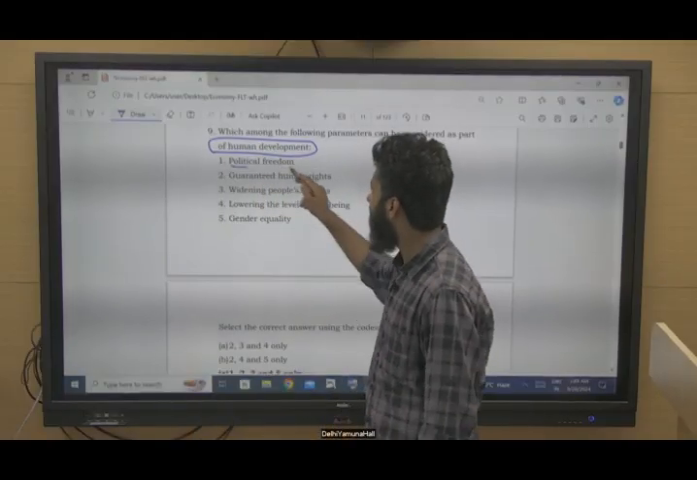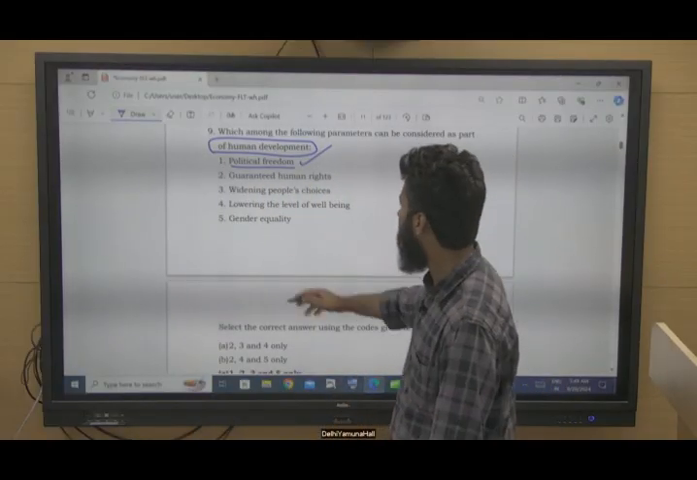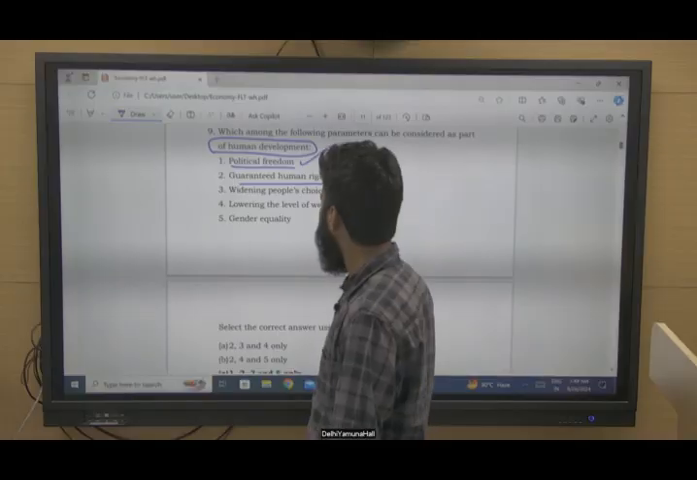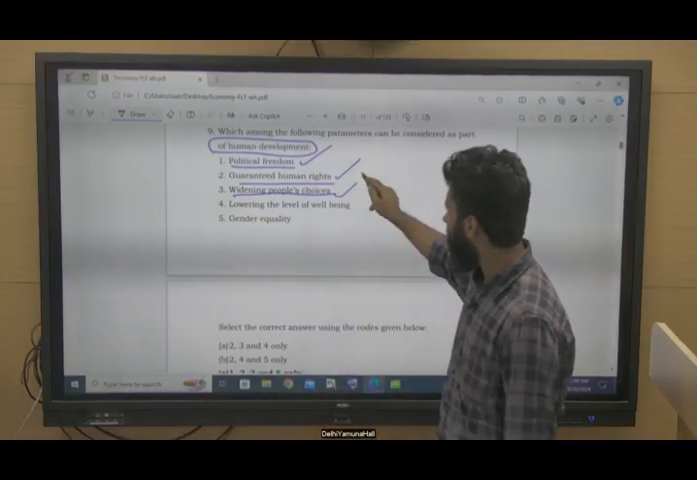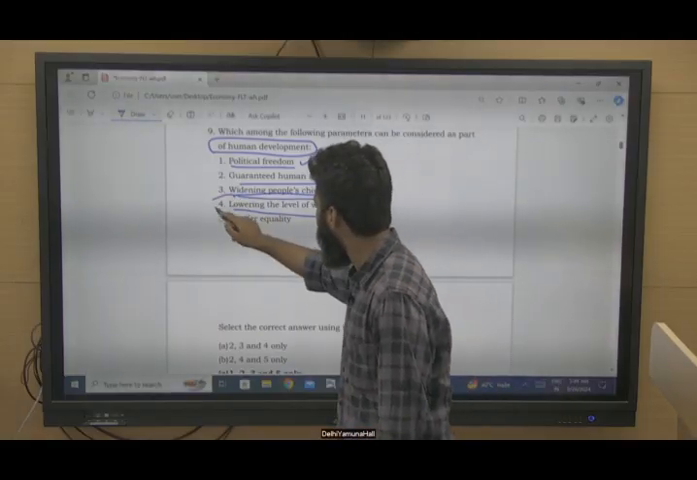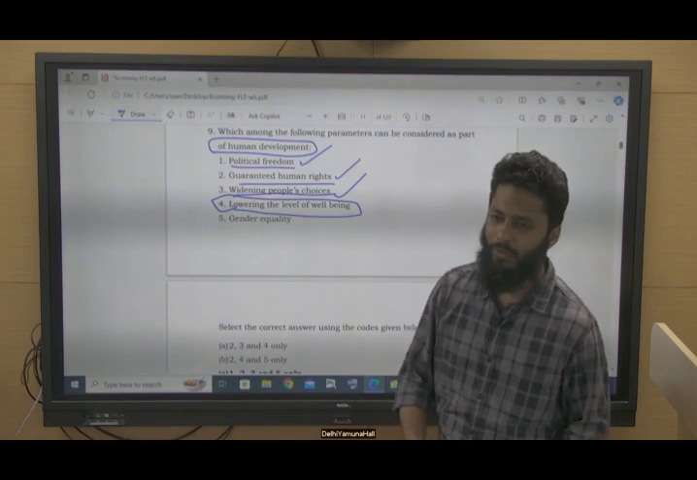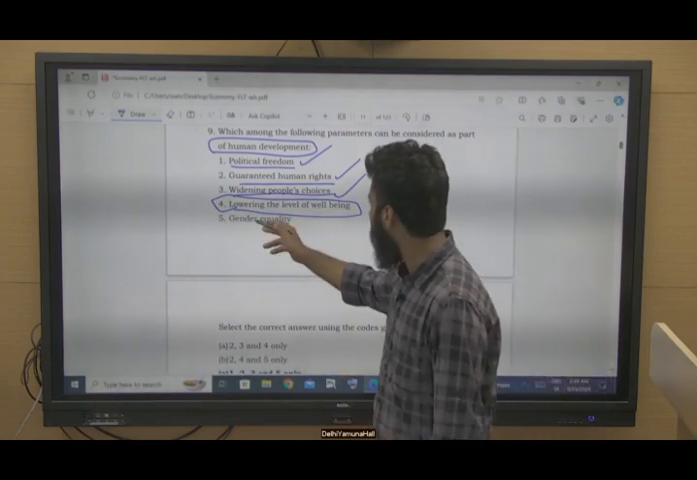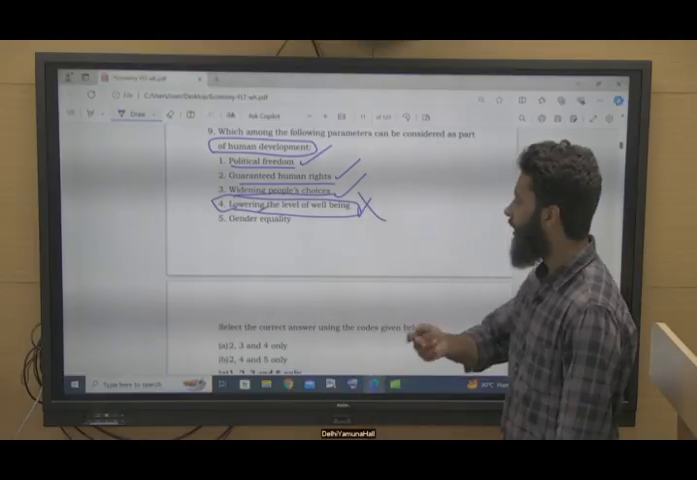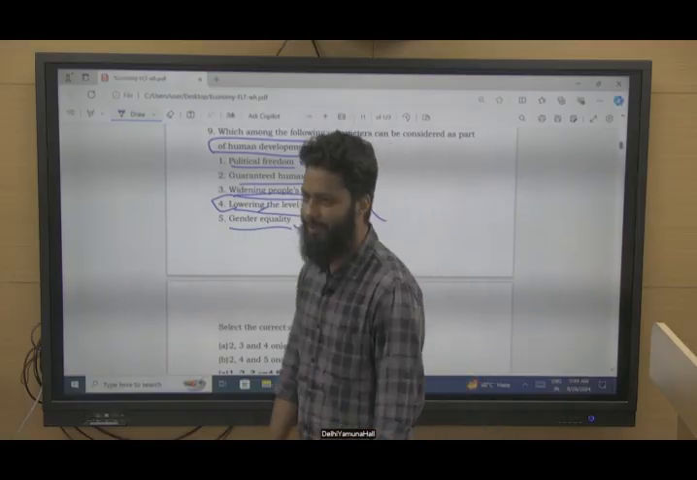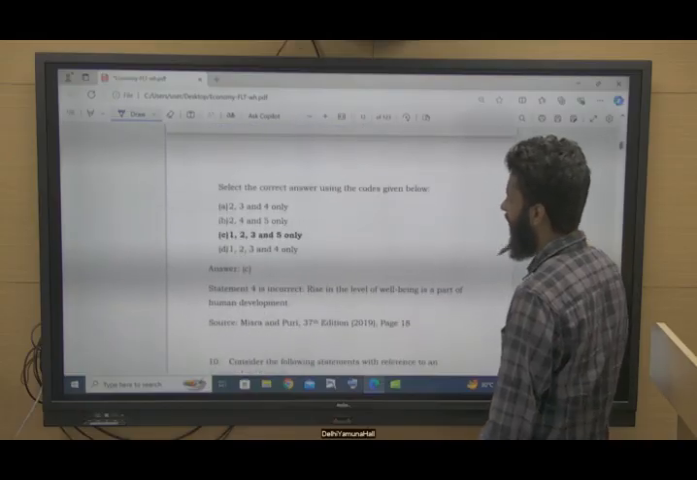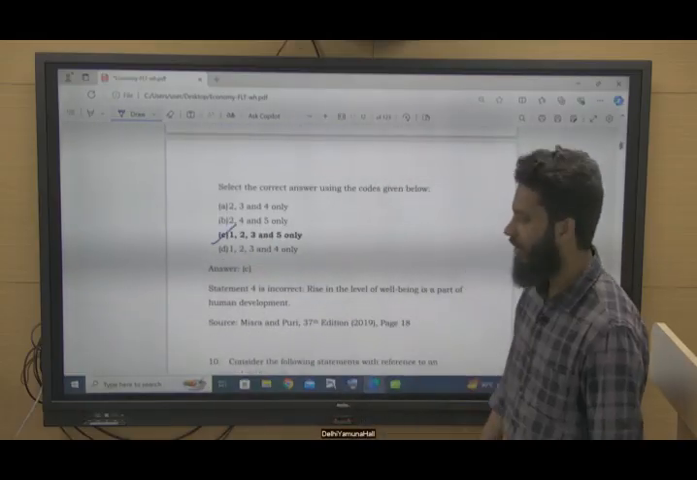For example, political freedom, yes, it is a part of human development. Guaranteed human rights, yes, it is also part of human development. Widening people's choices, yes, this is also part of human development. Lowering the level of well-being cannot be part of human development. Higher level of well-being can be part of it, but lower level of well-being is not. Gender equality, yes, it is a part of human development, right? So 1, 2, 3, 5 are correct. Option C is the right answer.